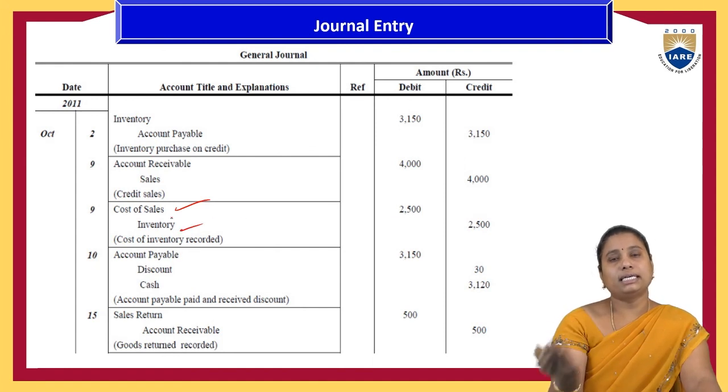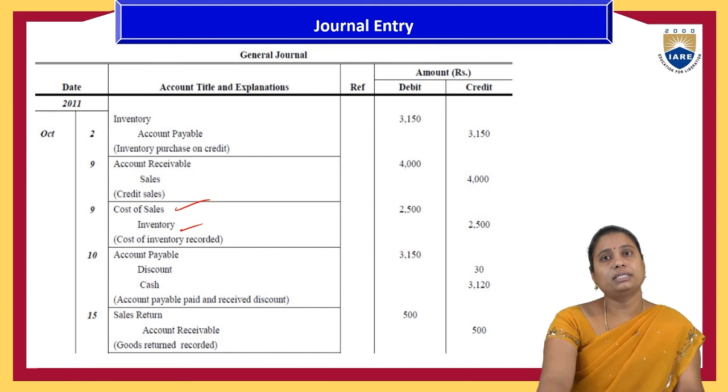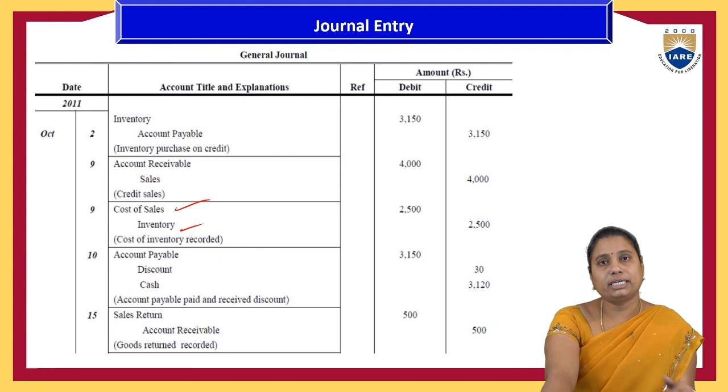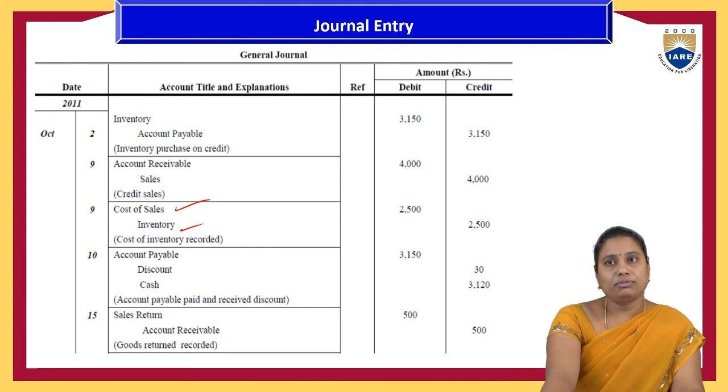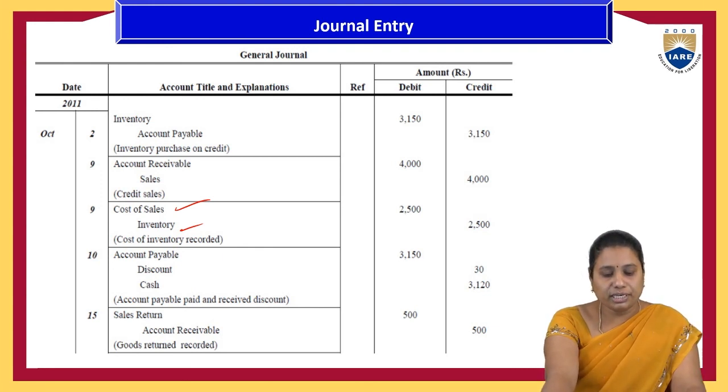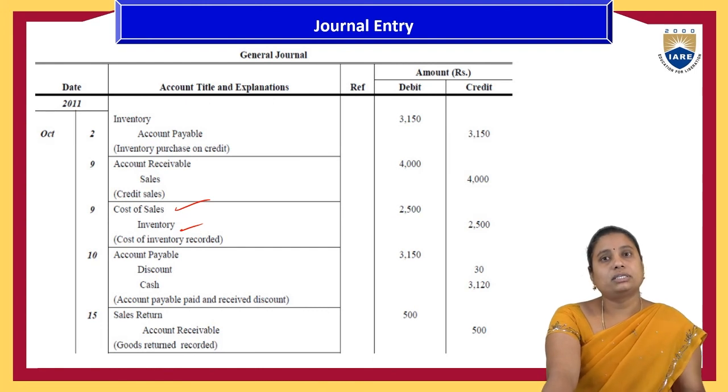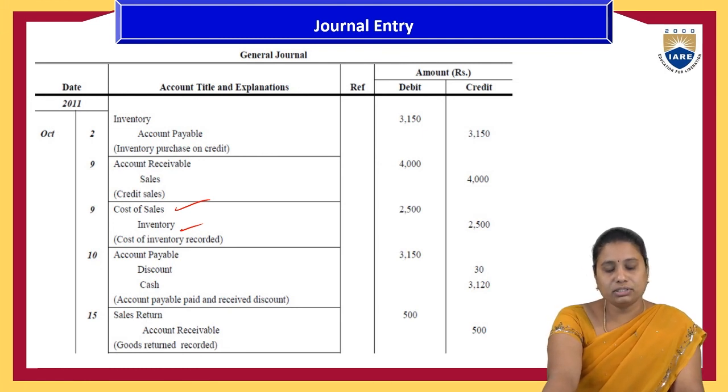So inventory that is returned to the person, so goods were returned to the person. That's why goods are going out from the organization. Goods worth 2,000 out of the 2,500 worth of goods sold have been received. That is the one. And accounts payable, and discount on the cash, where they have received the cash. Discount received by the organization, and in the form of cash they have paid. So that's why accounts payable is debited to discount and cash.